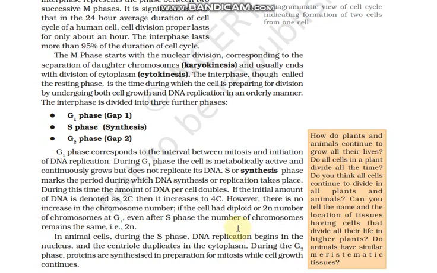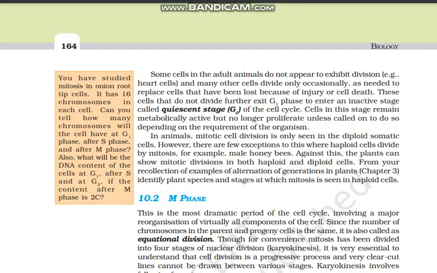During G2 phase, proteins are synthesized in preparation for mitosis. All the proteins are synthesized and the cell is continuously growing. Now, there are some cells which do not divide, but they have the property to divide; they just don't divide now. For example, heart cells. For now they don't divide, but they can divide in future whenever they are needed. So they enter a particular stage which is called the quiescent stage or G0 stage.